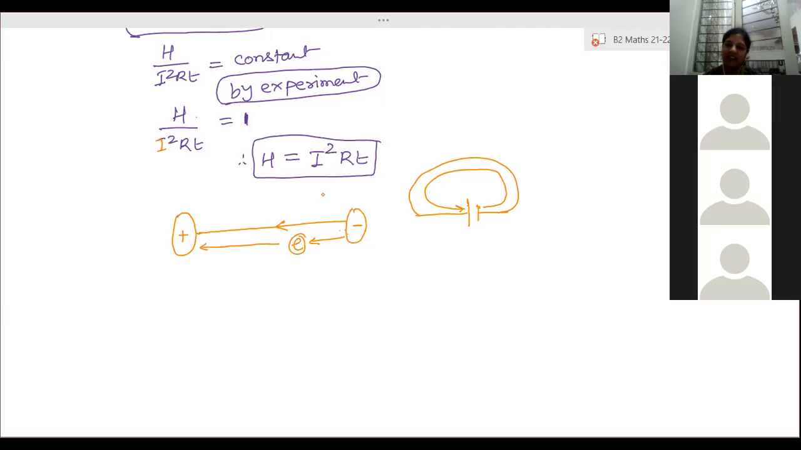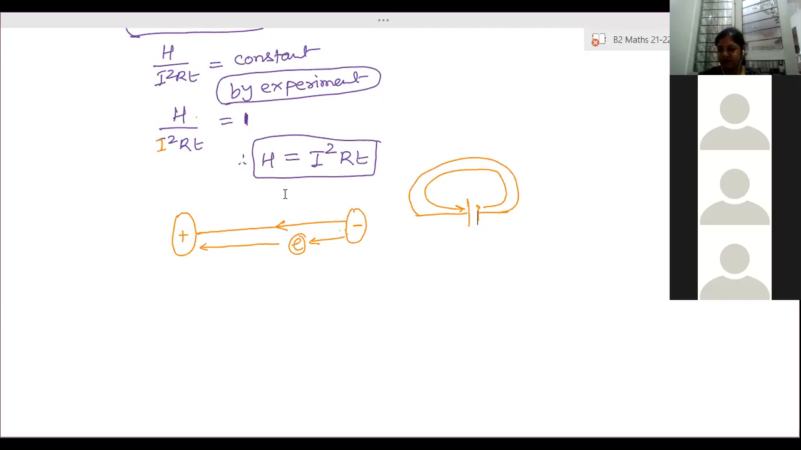Are you able to understand? Yes, ma'am. Ma'am, I didn't understand what you wanted to say. I got till the part where you told that electrons will move from negative to positive terminal. Then the work done in moving that electron is stored in the electron as electrical energy. And when the electrons collide with the fixed atoms, that is when they lose energy. So that energy becomes what? Heat.